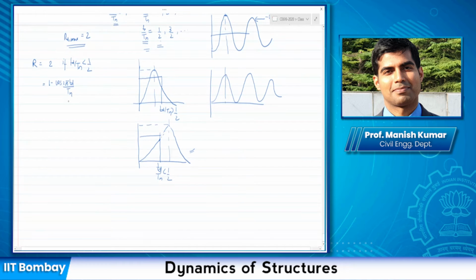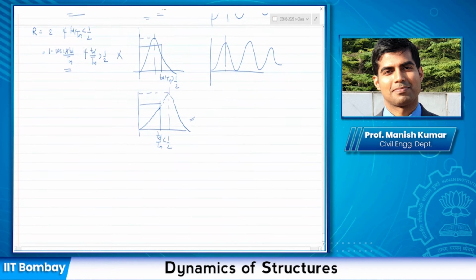At the end of the forced vibration phase, this is the maximum response. This is TD by Tn. So this might not be the absolute maximum response, so then I have to consider the free vibration response. And how do I get the free vibration response?